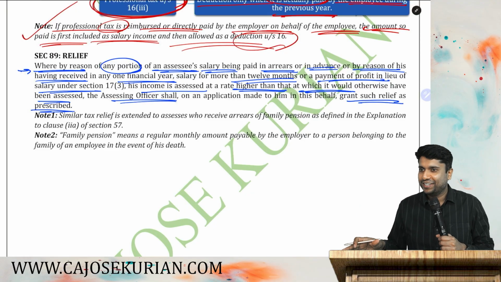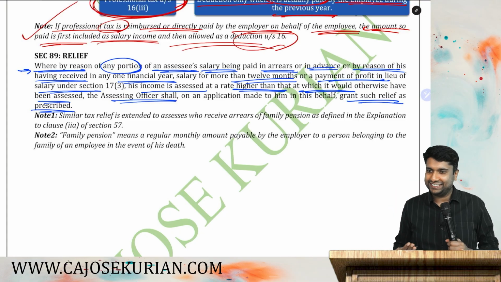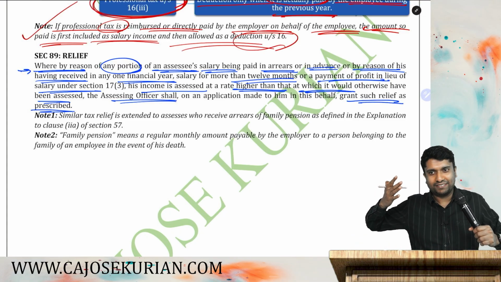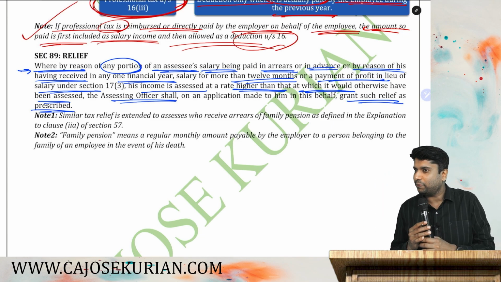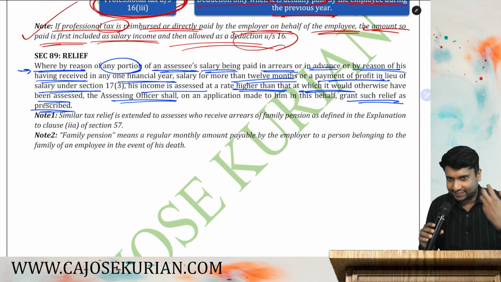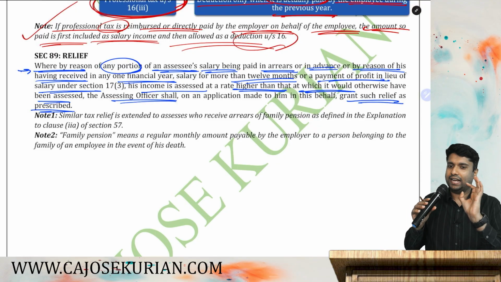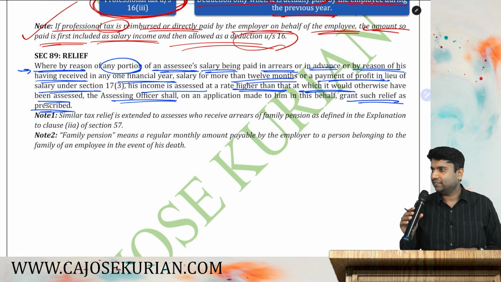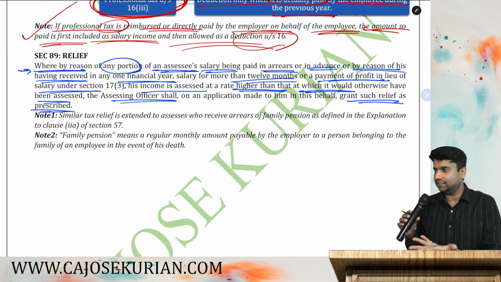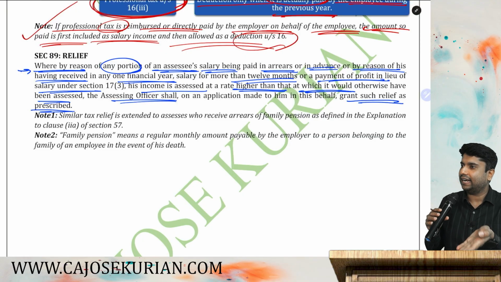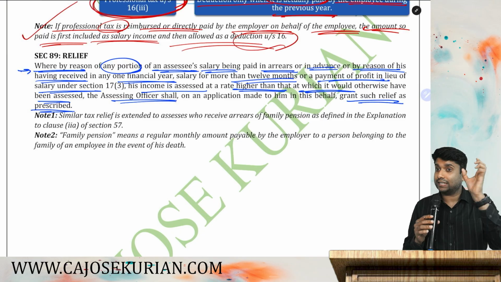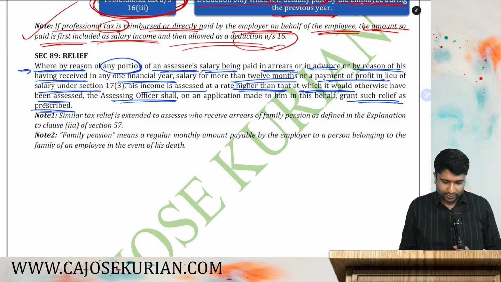Are you with me? For understanding this, I'll give you a lengthy example. That is the only way I can make you understand the concept. There are very few chances of this relief being asked, but still let me cover that as well. I think in the last 5-10 attempts they have never tested this, but still let's study that as well. Why should we skip that? So let me give you one example so that you will understand the concept behind the relief.